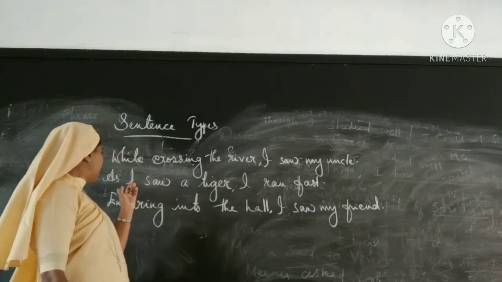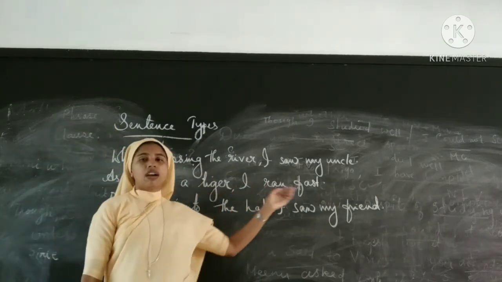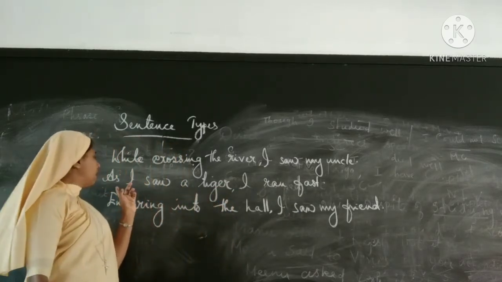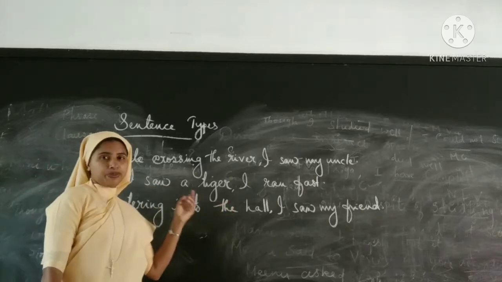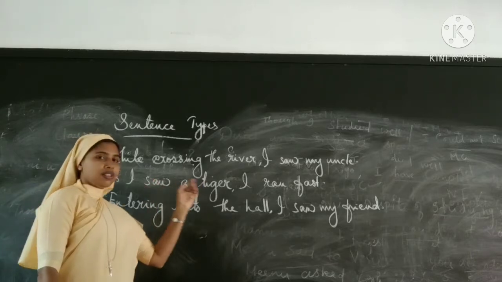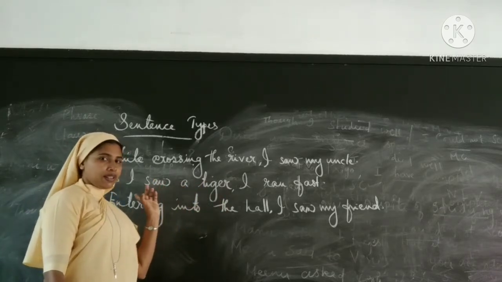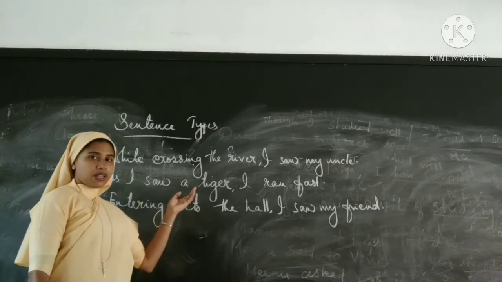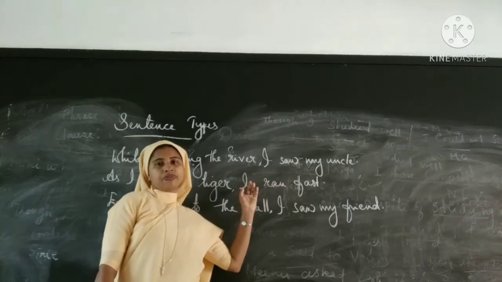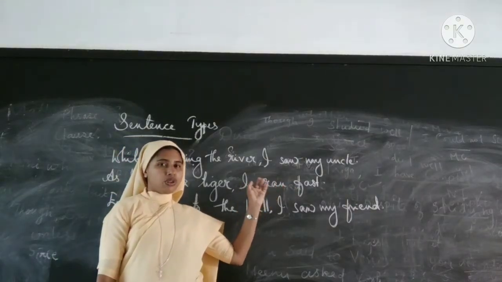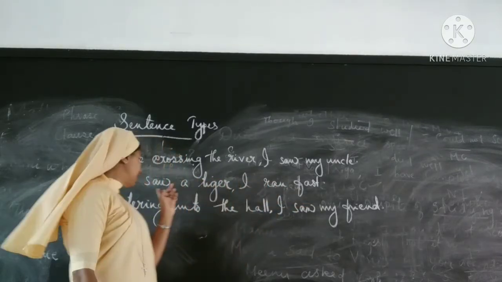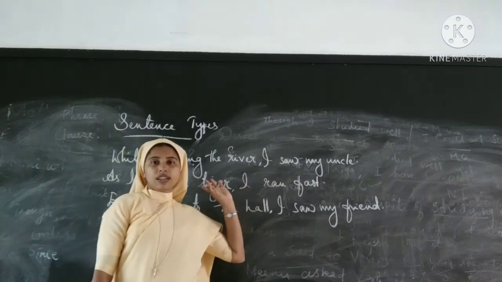Next sentence we will analyze. As I saw a tiger, I ran fast. How many subjects and how many predicates are there? As I saw a tiger: here the subject is I, the verb is saw, and together saw a tiger is the predicate. So this can be called a clause. Here, I ran fast: I is the subject, ran the verb, and together ran fast constitutes a predicate. Here also there is a subject and predicate.